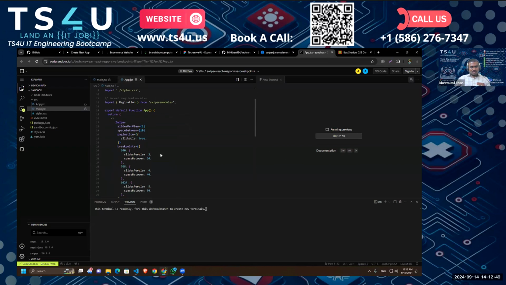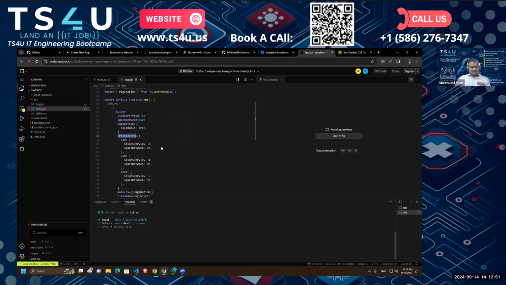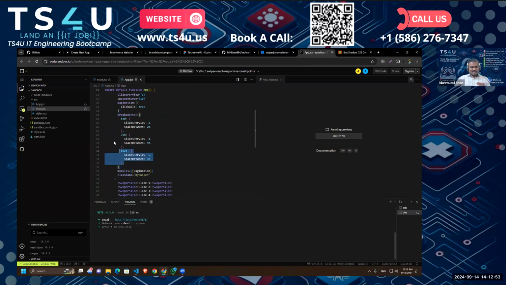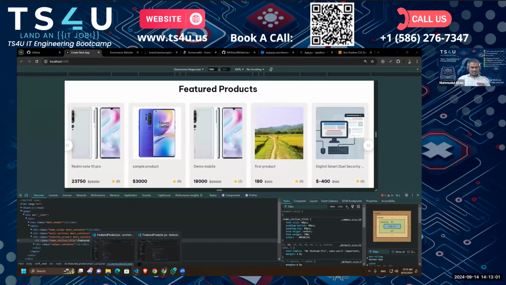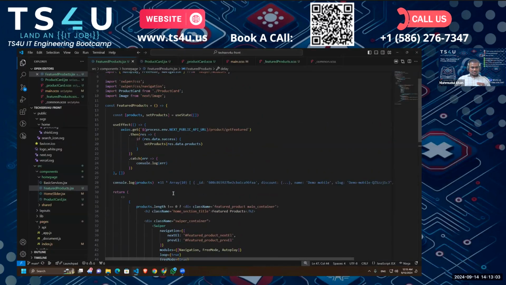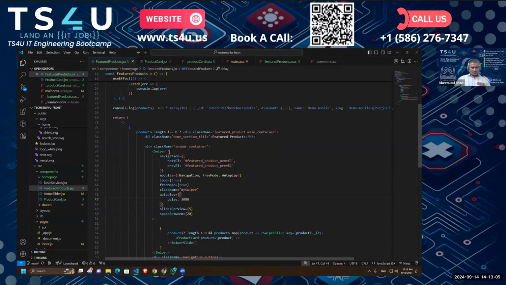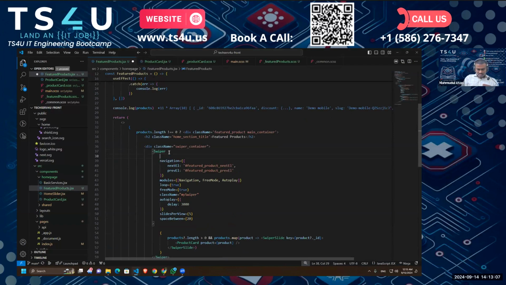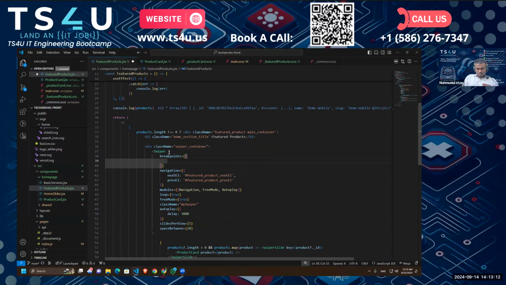All right. Okay. As you can see, we have breakpoints for our different screen sizes. So we can use these breakpoints to add responsiveness to our Swiper. So we're going to do that. Let's go on the top and add some breakpoints, right? So you have to give it two brackets.